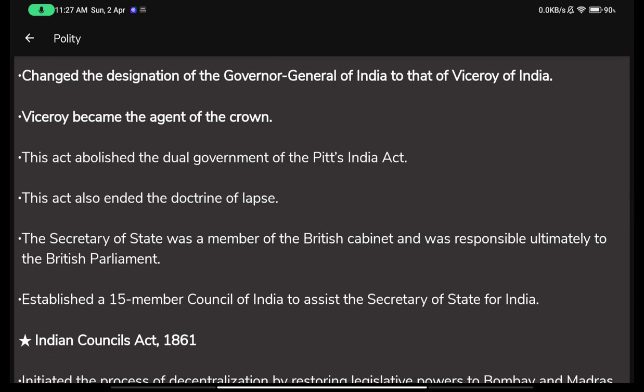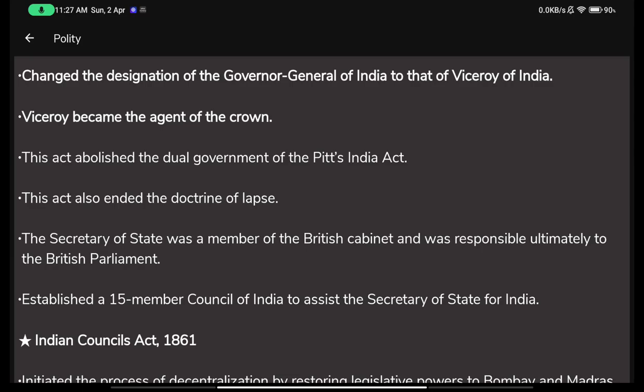This act abolished the dual government of the Pitt's India Act. So it abolished now. Before now, the board of directors, what was the board of directors or court of directors? I believe court of directors, the board of control and the court of directors. So before now, the court of directors controlled the commercial affairs, right? Like I told you, through the Pitt's India Act. But now it ended that too. The court of directors was completely demolished. It was completely thrown off, that you go home, you take some rest, and now we will handle it all.